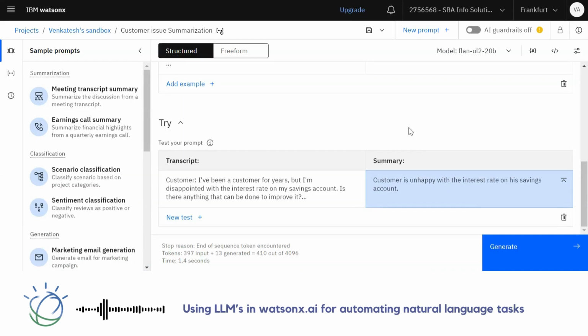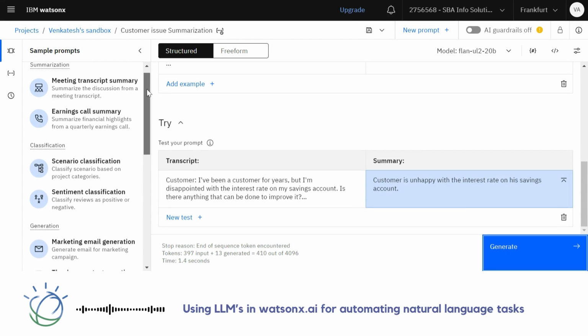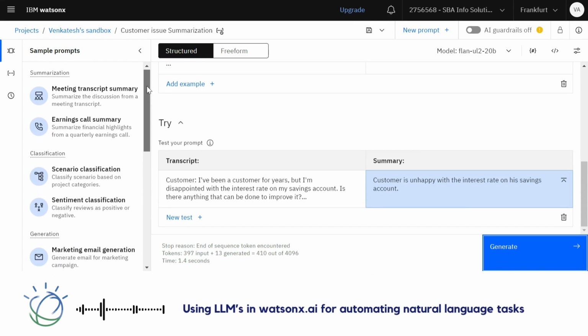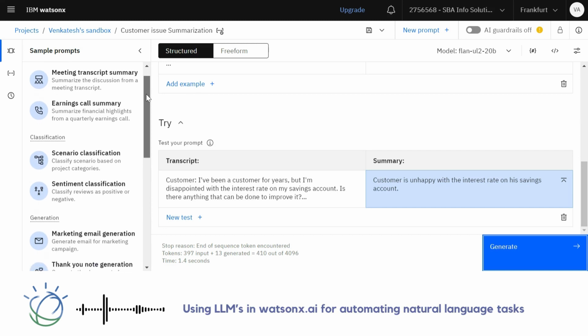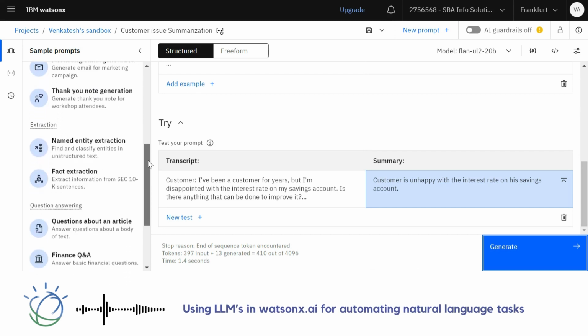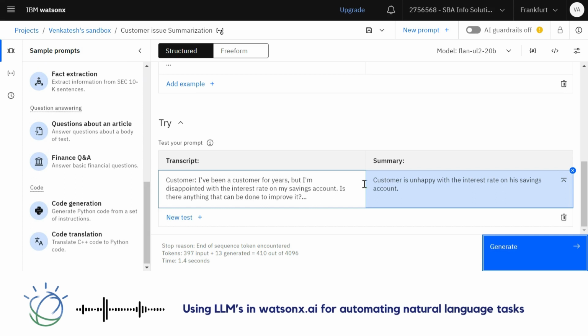And classification is not the only language task that you can perform with Watson. In fact, the AI Studio comes with most of the generative AI tasks performed today in terms of summarization, classification, generation, entity extraction. And here I have a summarization prompt built in. In terms of what the agent is corresponding, what the customer is corresponding, the sentiment analysis, extracting entities such as companies, card numbers, everything can be analyzed live by integrating your call center or conversational AI platform with Watsonx.ai.